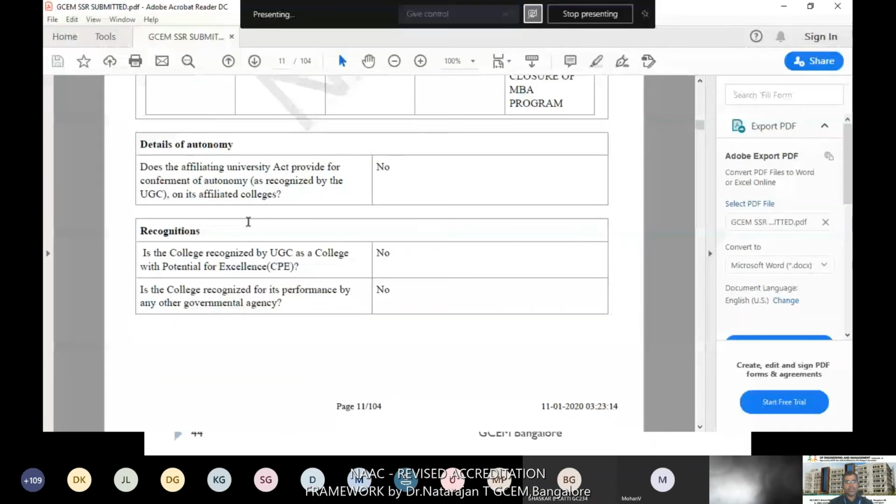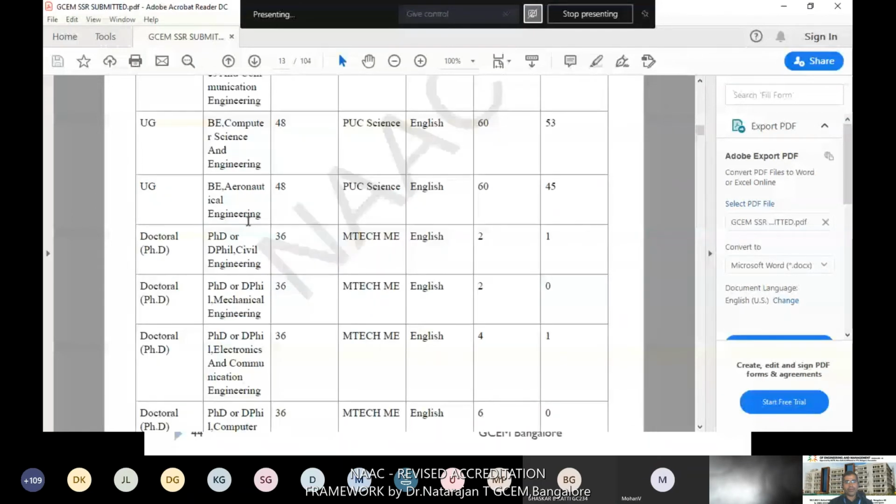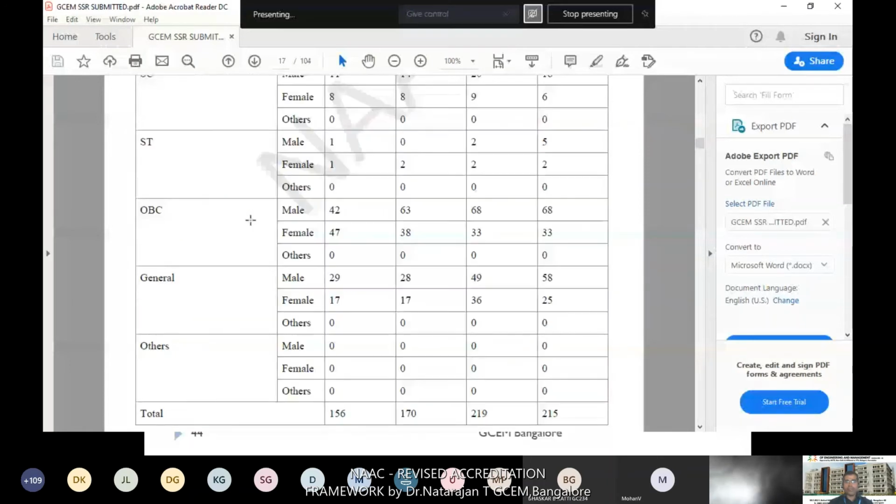You may download the entire submitted details as a PDF format. Faculty details. Like that you may receive the PDF in your SSR.